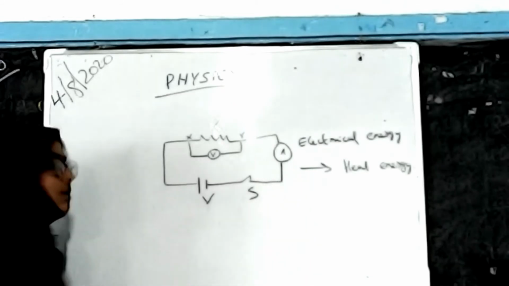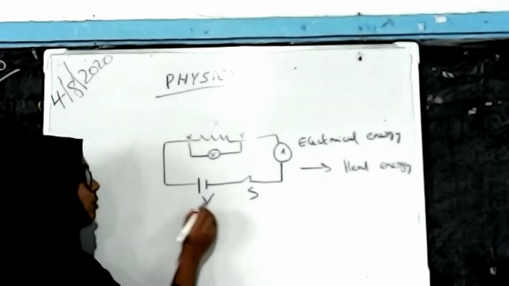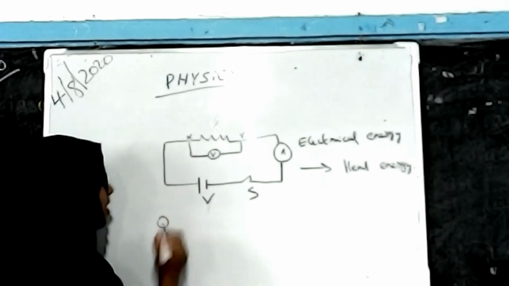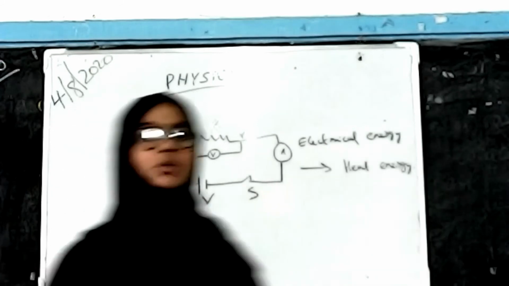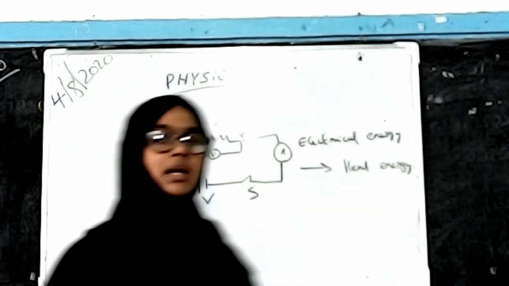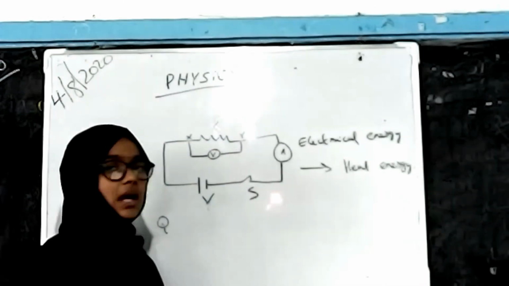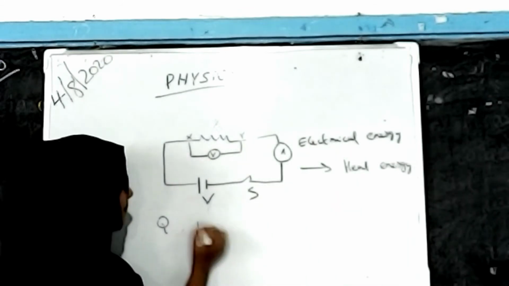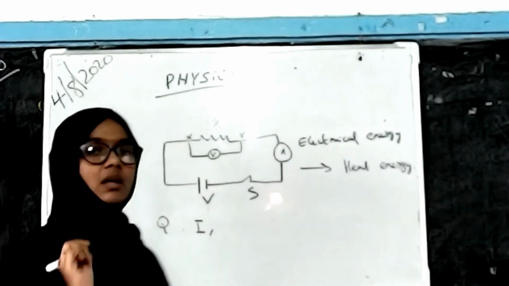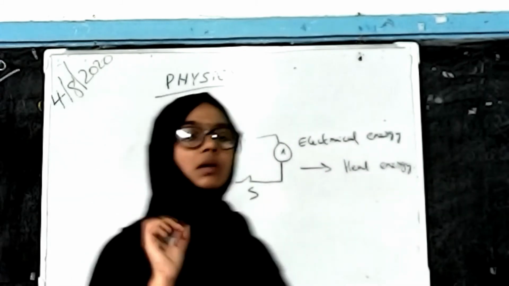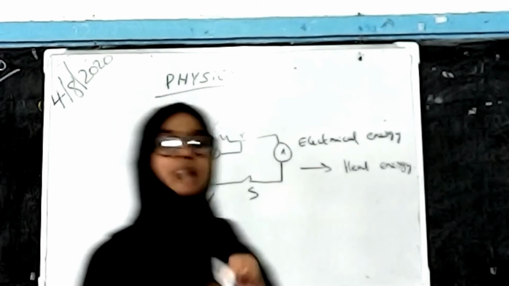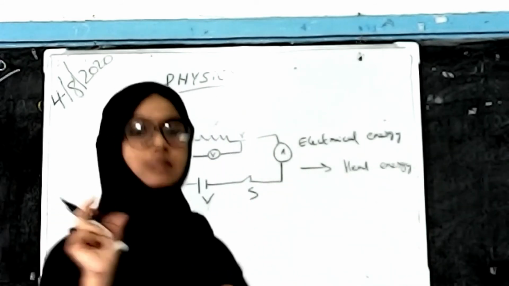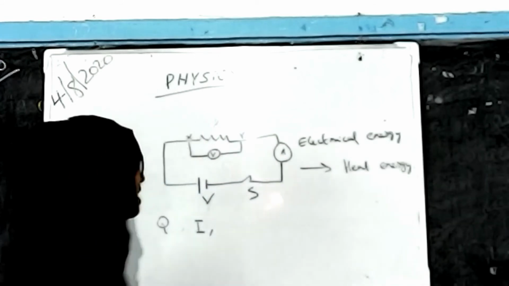The charge passing through the circuit is taken as Q, and the current produced here is taken as I. The charge flows through this circuit in a certain time, and that time is taken as T.